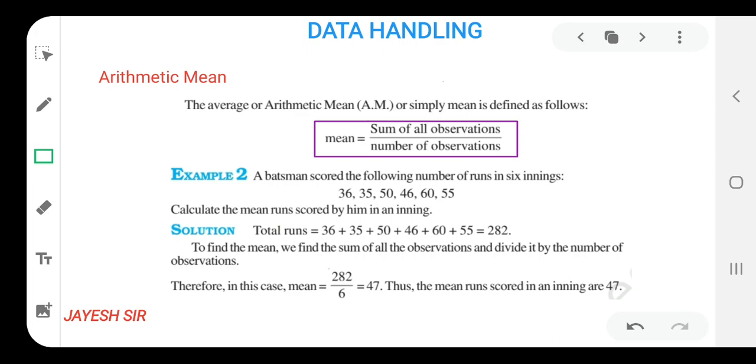Suppose I don't know how to solve the sum but I know the formula, if you write only the formula, then you will get 1 mark. If the sum is of 2, 3 or 4 marks, more than 1 mark, you are definitely going to get 1 mark for the formula. So I would like to suggest that you all first remember the formula of the mean, that is sum of all observations upon number of observations.